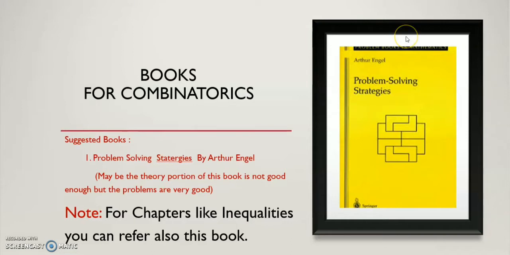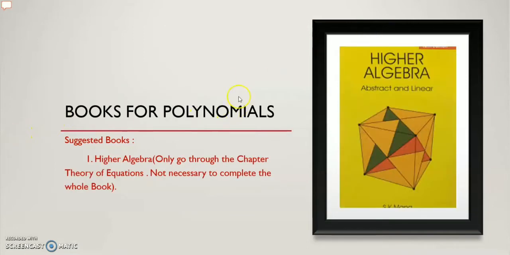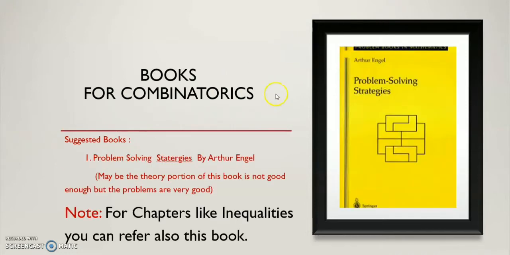the exercise portions of number theory and polynomials also, because in these books that I recommended here, the exercise portion is not dedicated to Olympiad, and that is not too tough actually, similar to this book's case. But in these books the exercise portions for polynomials and number theory are also very good in content. But the problem with this book is that the theory portion of those chapters is not very good.